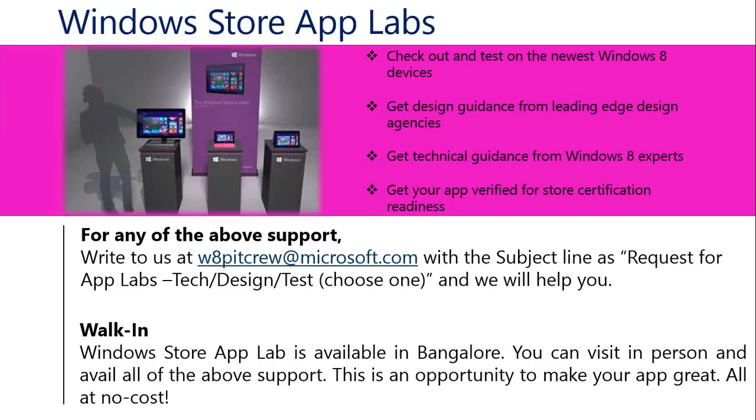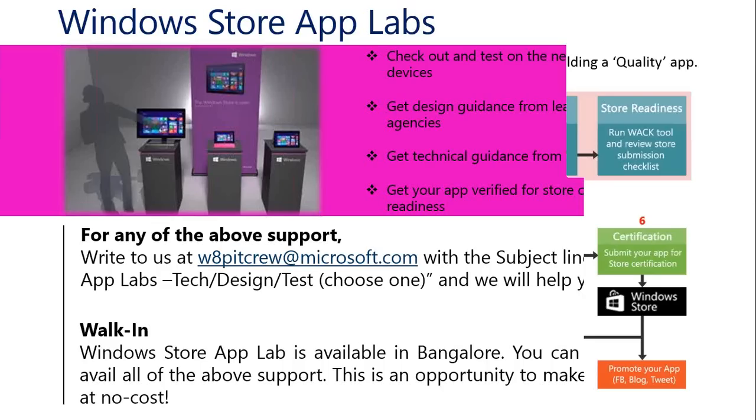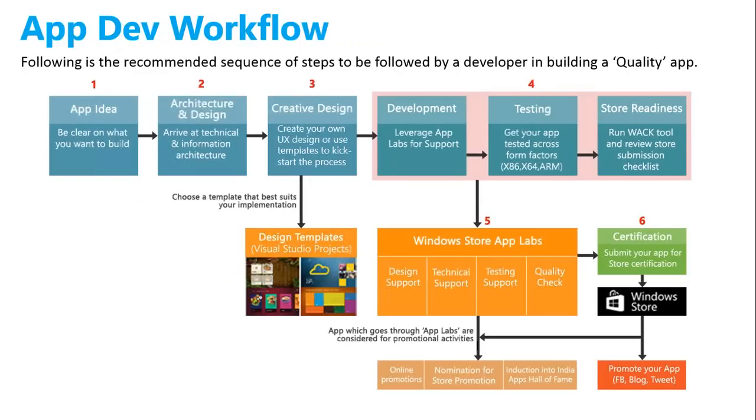So here's how we're going to start the session now. The first thing on the agenda was information architecture. Now, on the screen right now, I am trying to show you the cycle, which is the recommended sequence of the steps basically. It's just recommended. You can have your own choice in that. So the first thing you need when you begin developing a Windows 8 application is a great idea or a small idea, because we cannot judge an idea. We do not know which of the ideas will become a very hit idea. So have faith, think some time about deciding on an idea, commit to it, and then move forward. The important part of the first step is that you be clear on your idea.